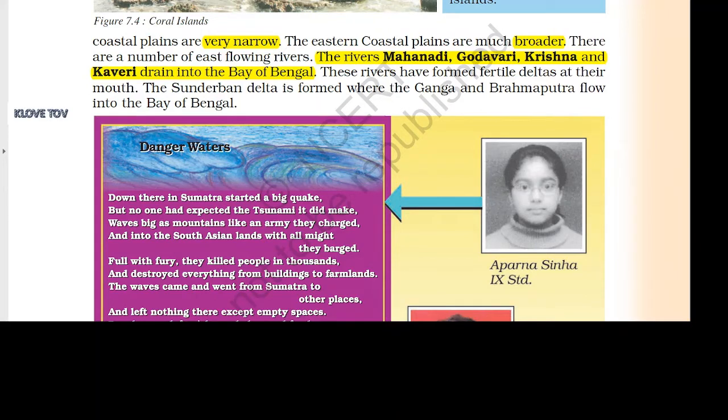There are a number of east flowing rivers. The rivers Mahanadi, Godavari, Krishna, and Kaveri drain into the Bay of Bengal. These rivers have formed fertile deltas at their mouth. The Sundarban Delta is formed where the Ganga and Brahmaputra flow into the Bay of Bengal.